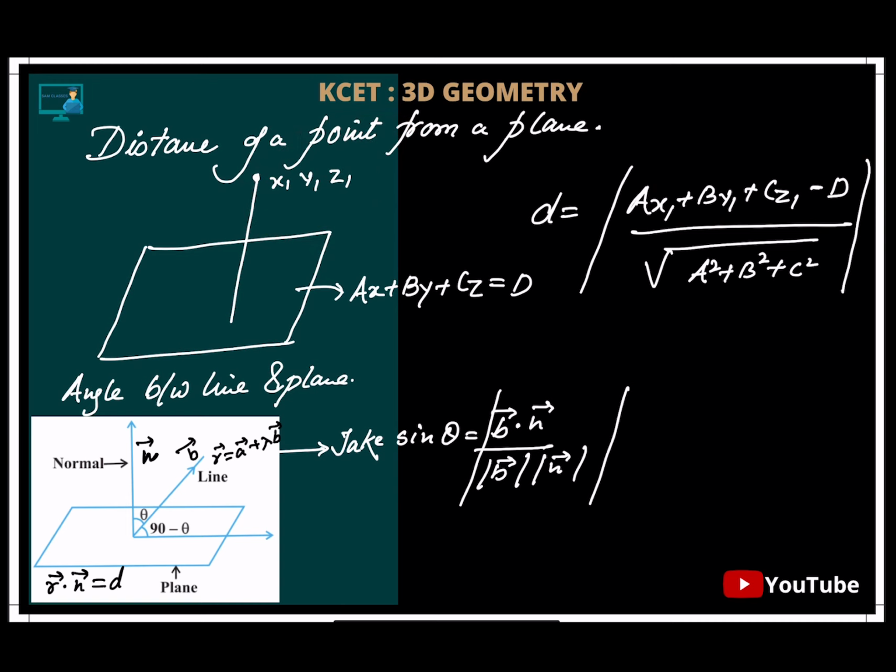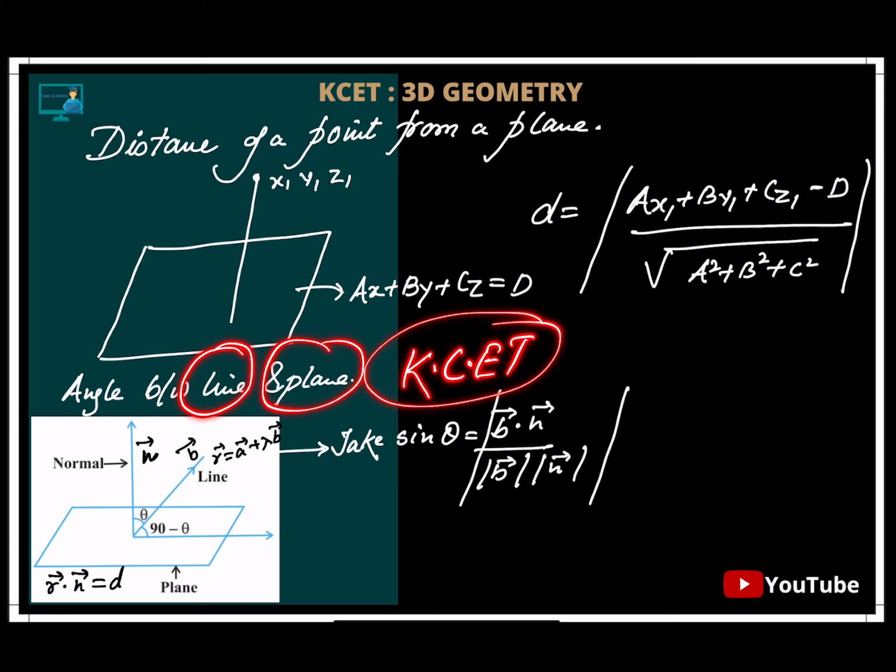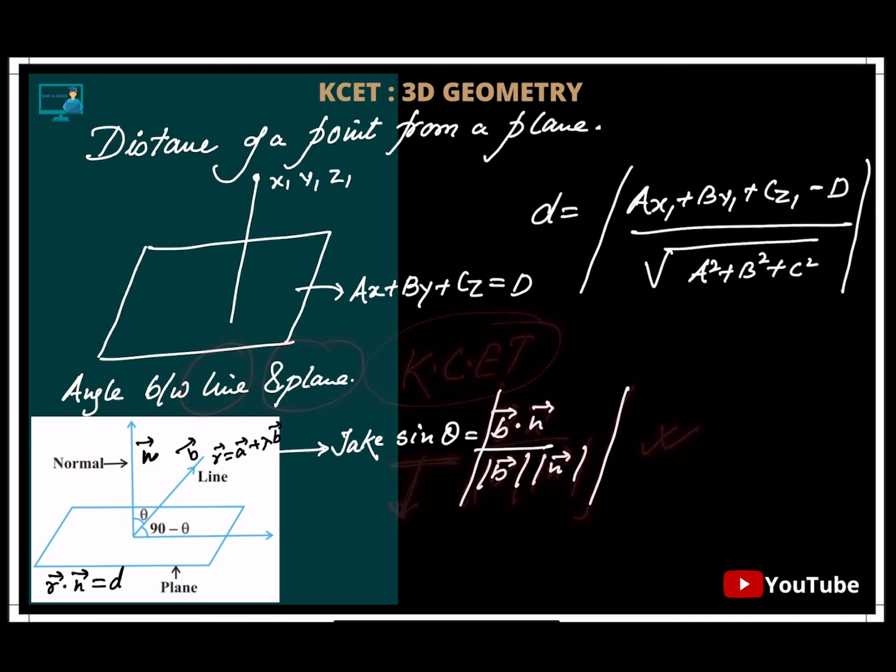Next is the angle between a line and a plane, very important. For the KCT part, the angle between the line and the plane is important. Always take sine theta. Always take the sine theta part, and then find out the value of p dot n vector. We could have done it by cos theta, but taking the sine theta part will be easy. You don't have to worry, directly put in the formula, get the answer, relax.